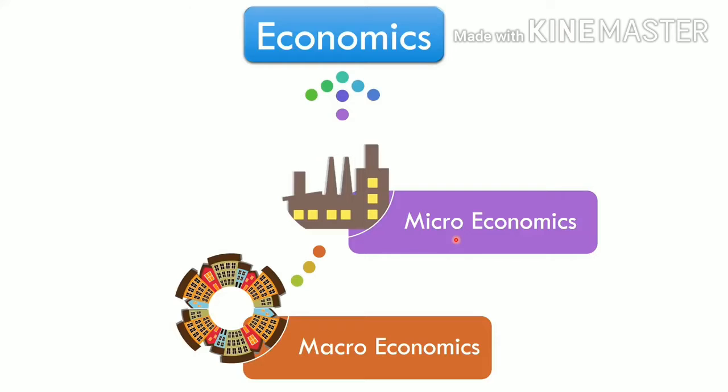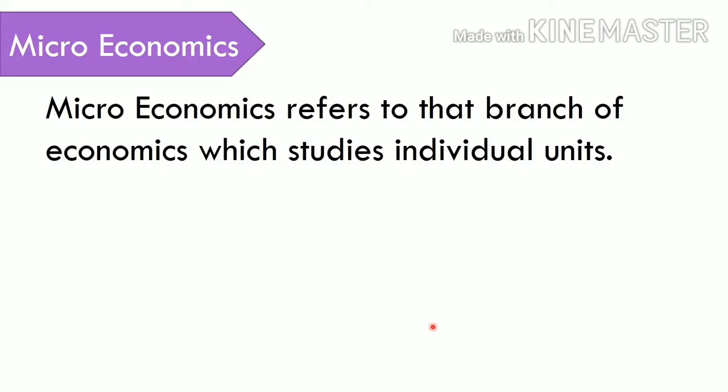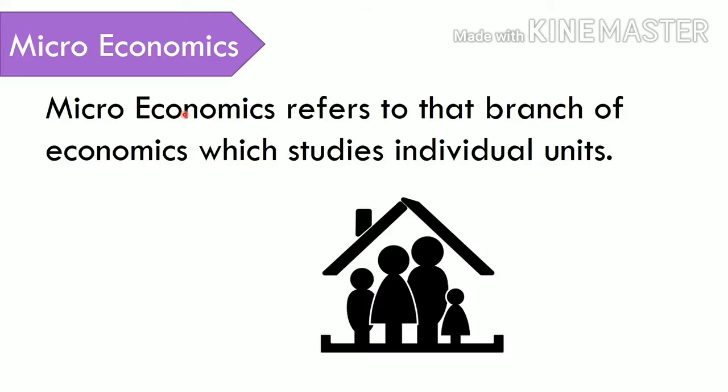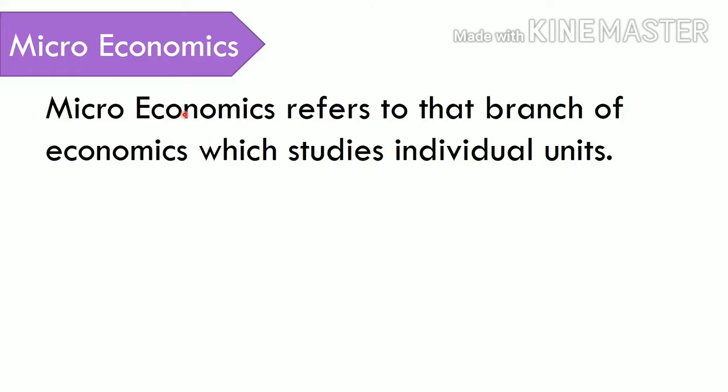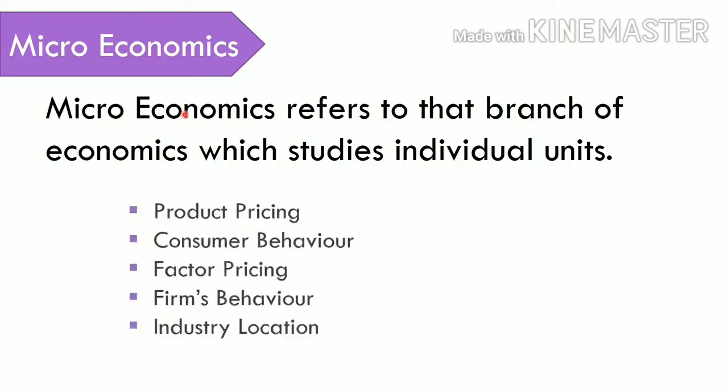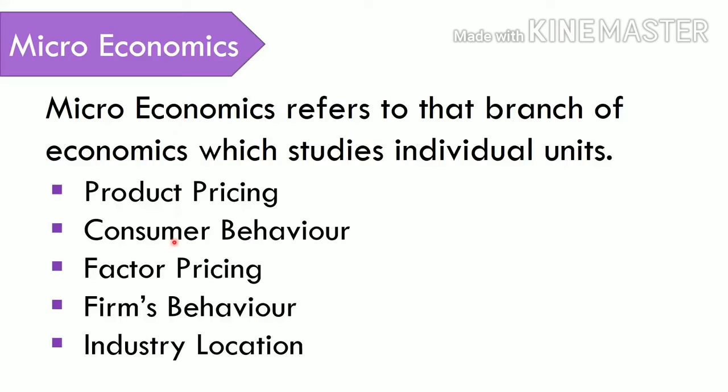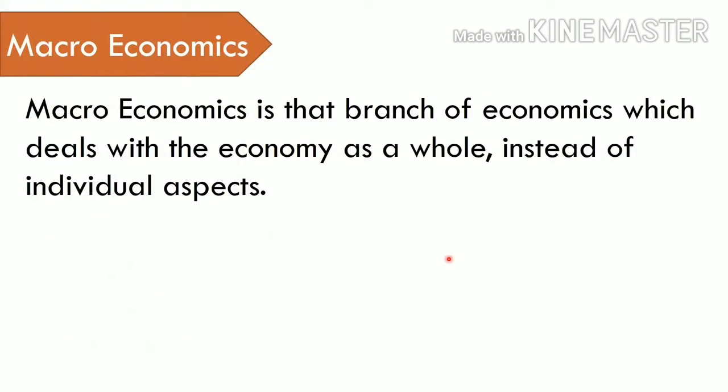Okay, so it has been divided into two, micro and macroeconomics. So the branches are micro and macroeconomics. So what is microeconomics? Microeconomics refers to that branch of economics which studies individual units. So you are studying only a single person or single firm or single individual. So that is known as microeconomics. It's an individual unit. You can see various types of classification or points here. First is product pricing, consumer pricing, factor pricing, firm behavior, industry location. So it's individual things we are going to study in it.